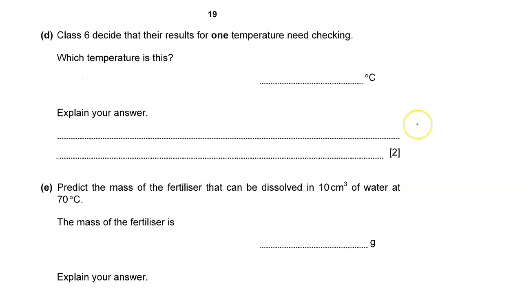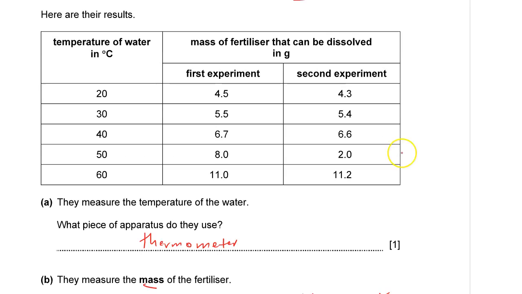Very well. Part D. Class 6 decide that the results for one temperature need checking. Which temperature is this? Back to the results. So you can see all the temperatures, the masses were close for the first experiment and the second experiment.